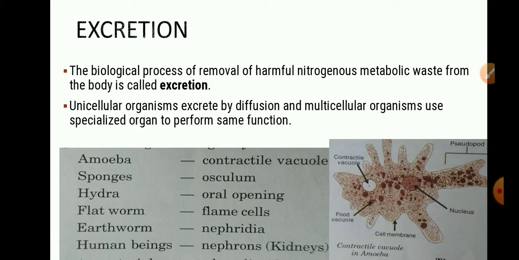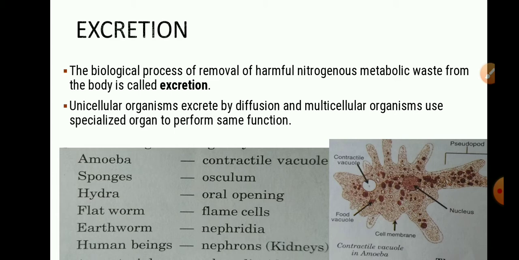As the body performs nutrition, respiration and other biological processes continuously, some byproducts are produced in the body. These are useless and rather harmful for our body. So, it is mandatory to throw them out of the body. The process of expelling waste products outside from the body is called excretion. So, excretion is the biological process of removal of harmful nitrogenous metabolic waste from the body.